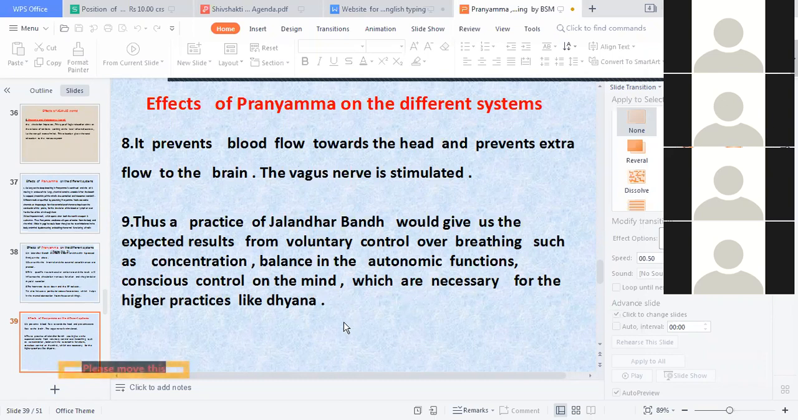अपन अनुलोम विलोम करते हैं तो भी जालंधर बंध लगाते हैं ना. Constriction at the throat and the abdomen is pulled inside. Okay.